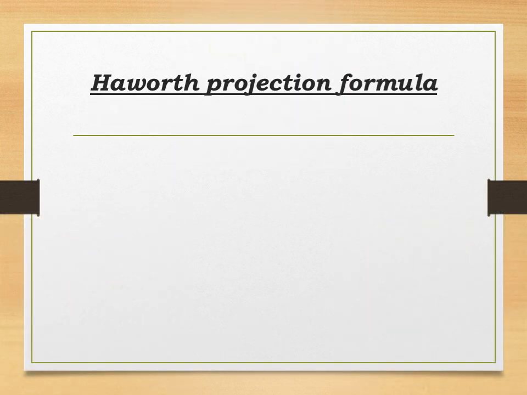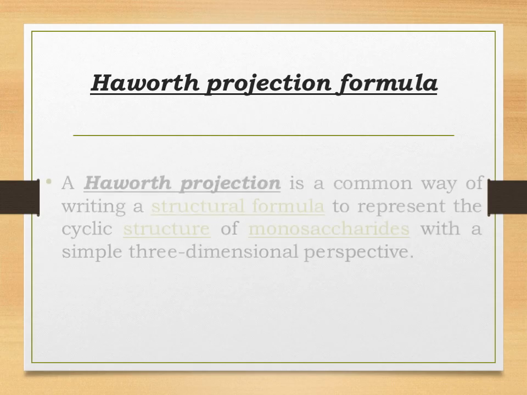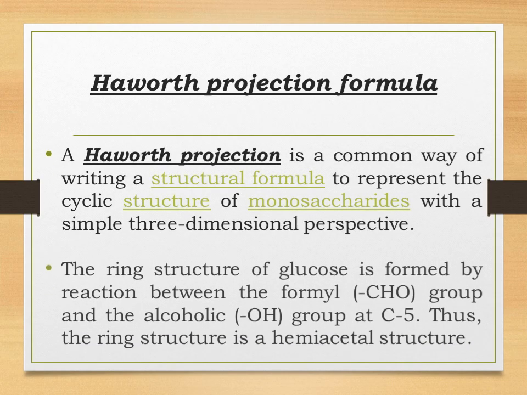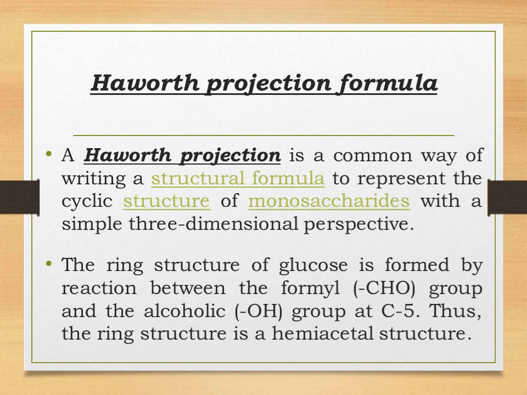Friends, now let us understand one important concept, that is Haworth's projection formula. We have already studied the Fischer projection formula of carbohydrates. What is the Fischer projection formula? It is basically used for sugars in their open chain form, that is, the linear structure of the carbohydrates.